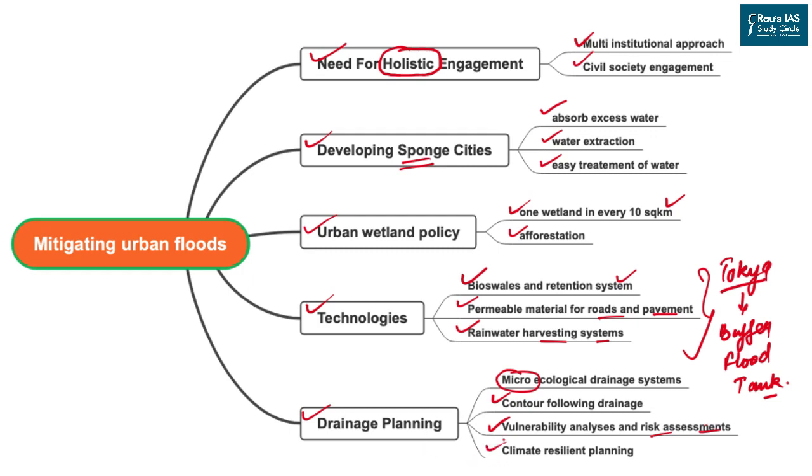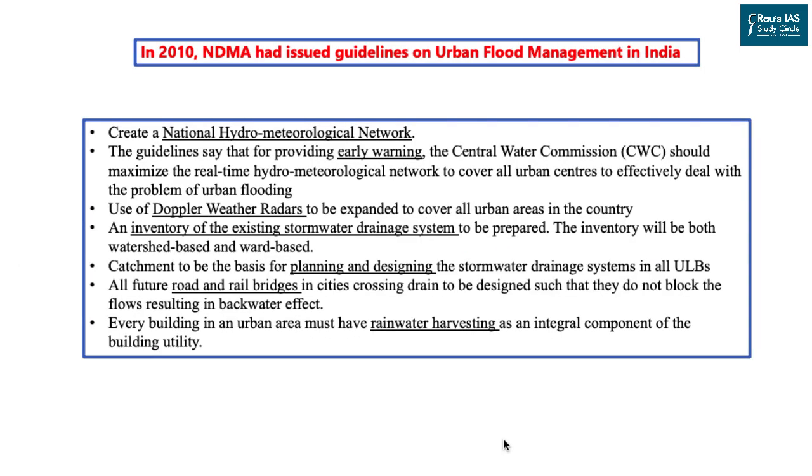The National Disaster Management Authority in 2010 has come up with the following guidelines in order to control urban flooding. These guidelines are also given on the website of the NDMA, so you can go through those guidelines in much more detail, as well as you can go through the Second ARC report on disaster management.